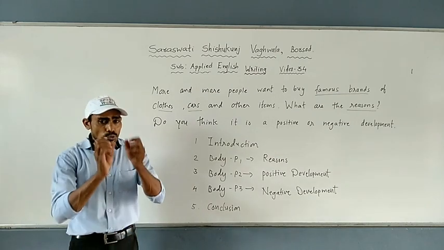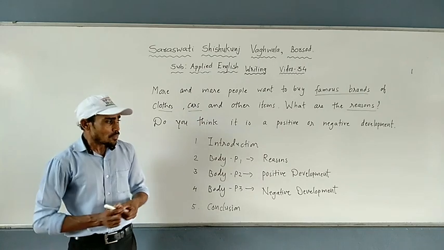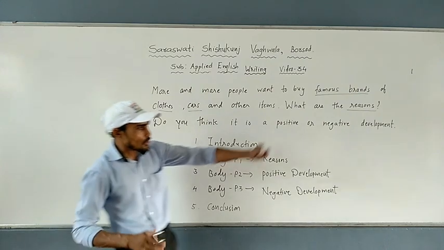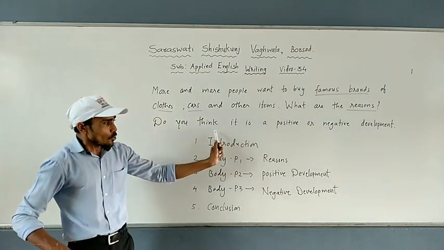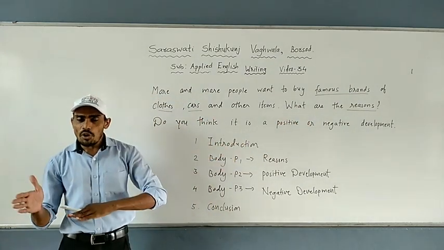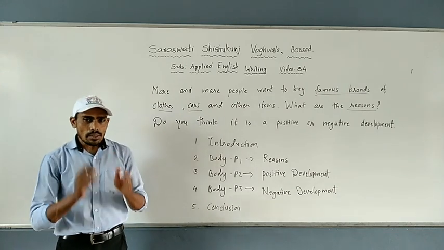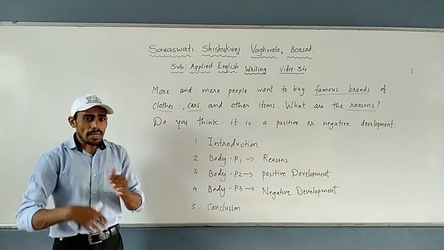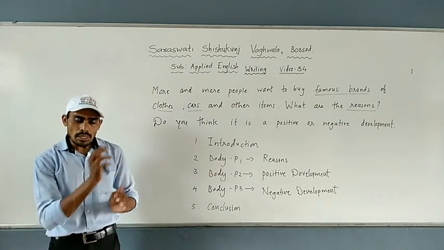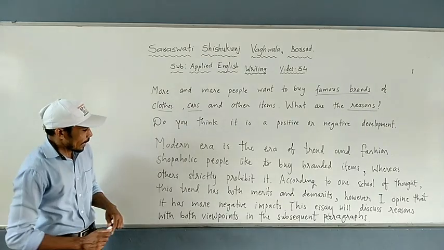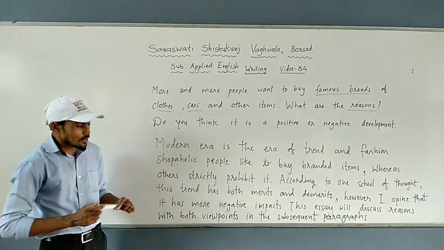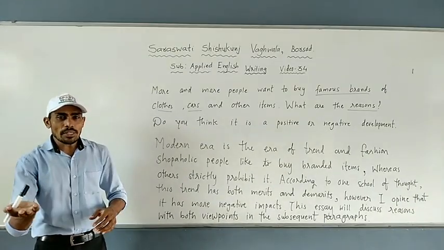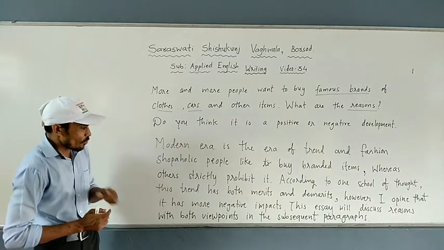Now students, I am going to write an introduction and I am going to read. What are the things that we are going to discuss? We are going to discuss reasons, and we are going to discuss whether it is a positive development or a negative development. I will write an introduction, then I will read and make you understand how it has to be written. Students, I have written an introduction. I am going to read. What we need to mention: reasons and whether it is a positive or a negative development.